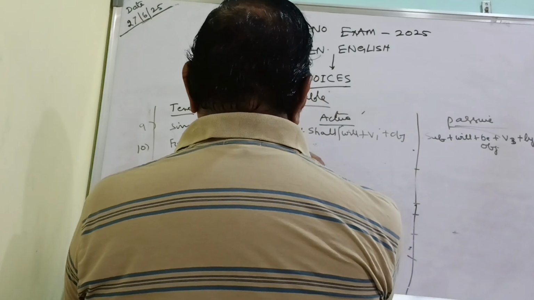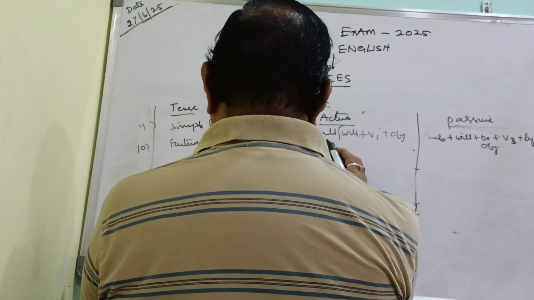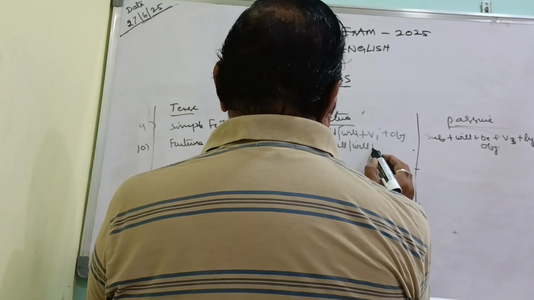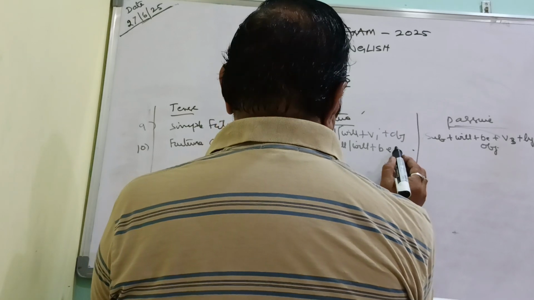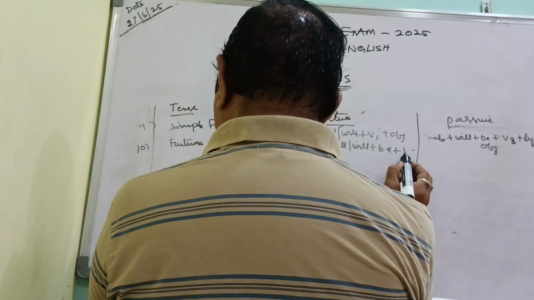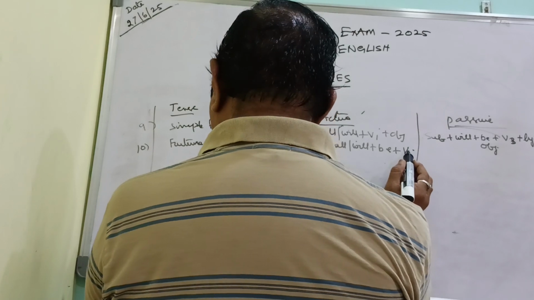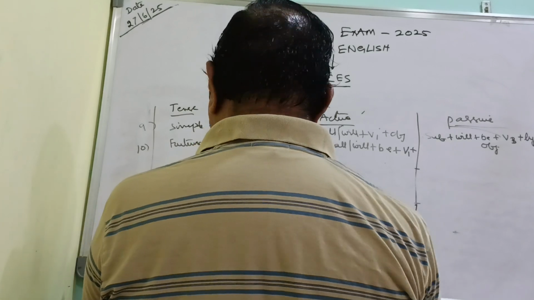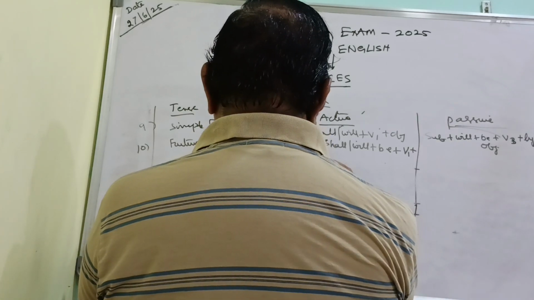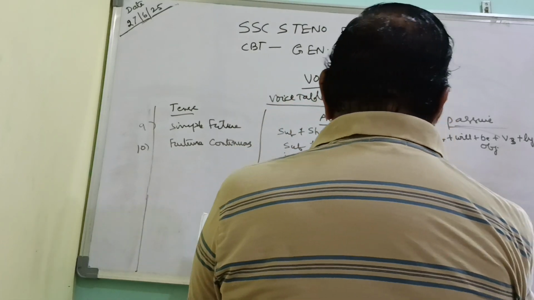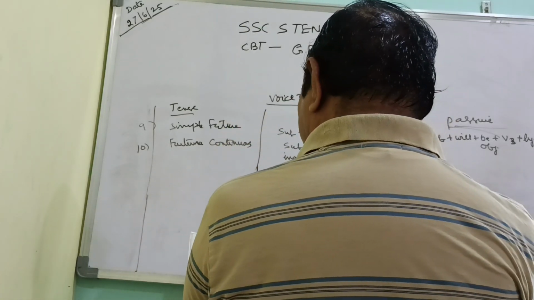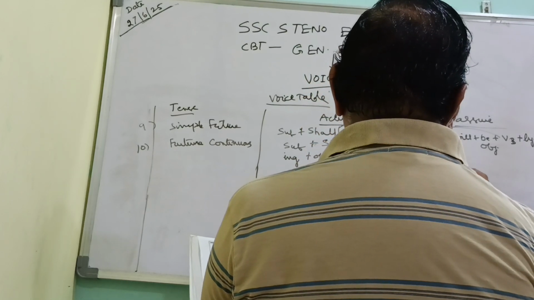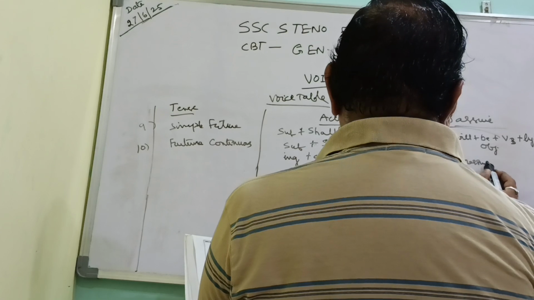Future continuous tense: subject plus shall or will plus be, then the first form of the verb plus ing, then the object. The same sentence under passive voice: there is no passive voice here.